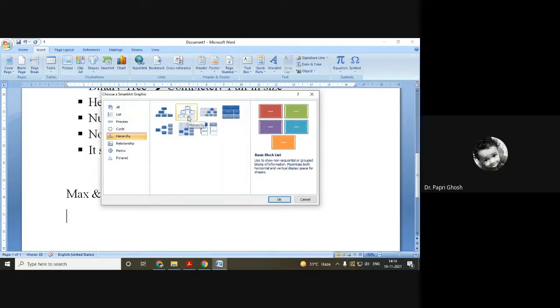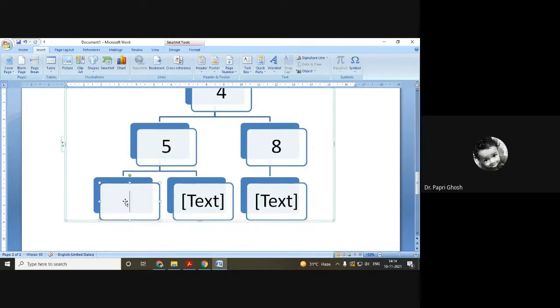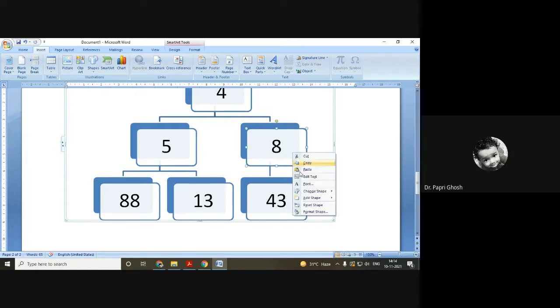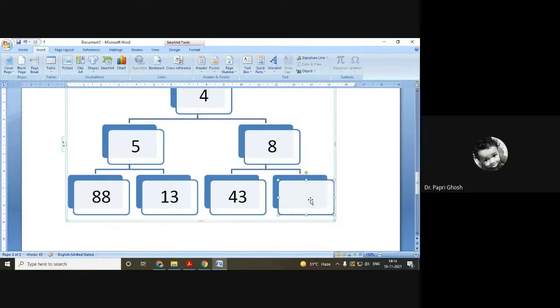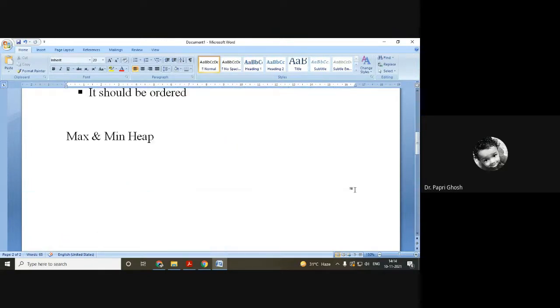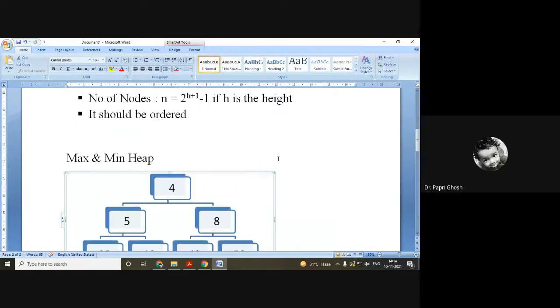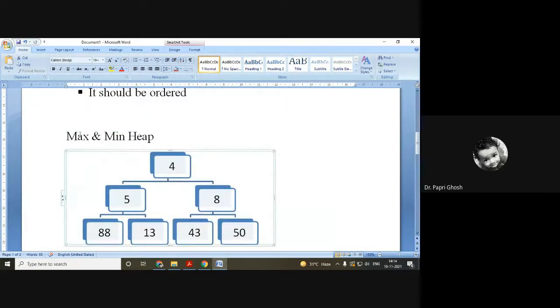I'm taking a hierarchy. We are having a tree. Nodes I can give like 4, 5, 8, 88, 13, 43, and below it can be 50. Okay. So let us consider that this is a heap.